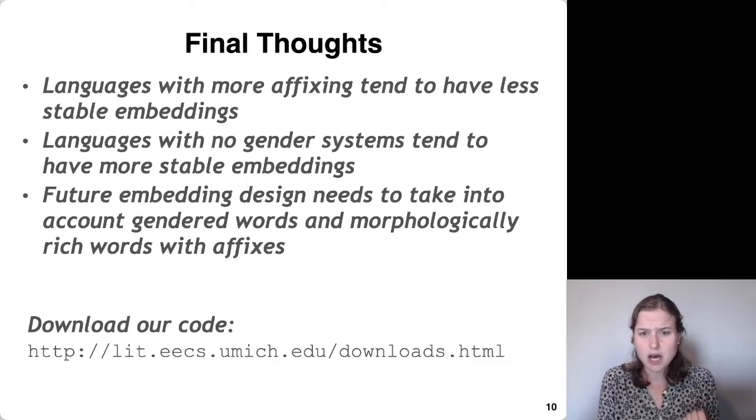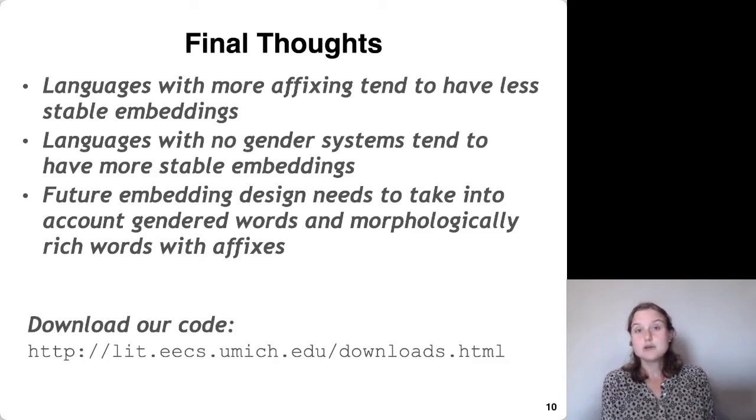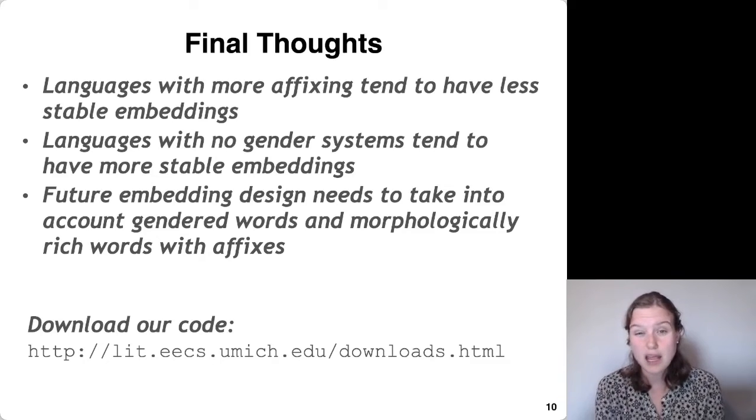So some final thoughts. We saw languages with more affixing tend to have less stable embeddings. Languages with no gender systems tend to have more stable embeddings. And so what can we do with this? We can use these insights to inform future embedding design. Future embedding design needs to take into account gendered words and morphologically rich words with affixes. And so these are things to be thinking about as we design embeddings, not just in English, but in many different languages.